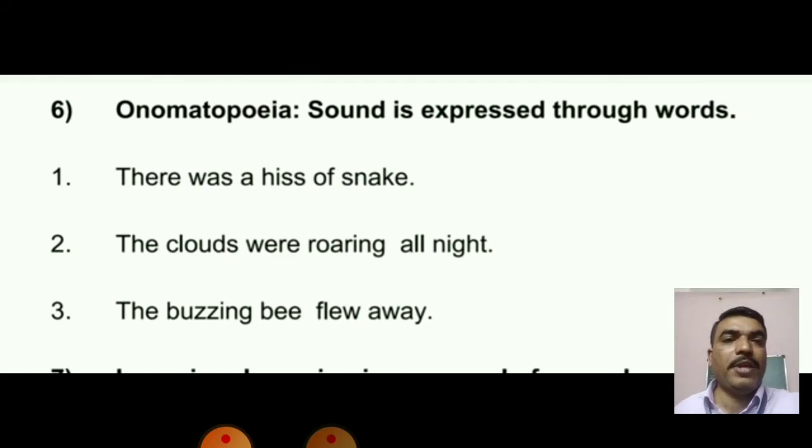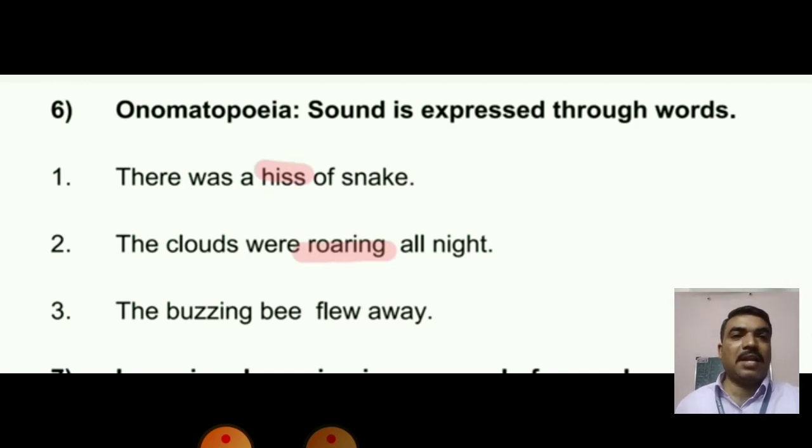Next is onomatopoeia. Onomatopoeia is that kind of figure of speech which is related to sounding words. The words which are creating the sounds are known as onomatopoeia when such sounds are used in the poem. For example, there was a hiss of the snake. Hiss, that is a sound made by the snake. Right? The clouds were roaring all the night.